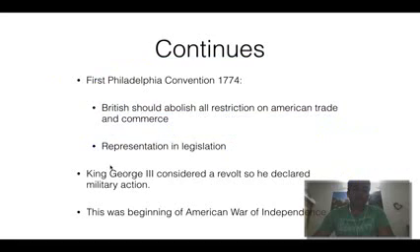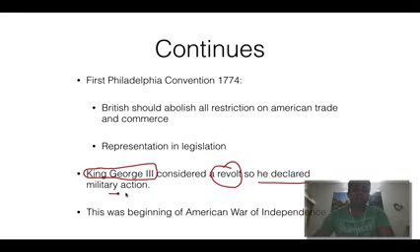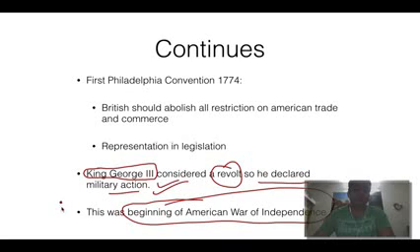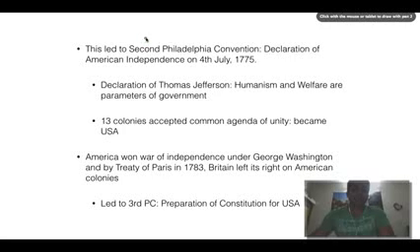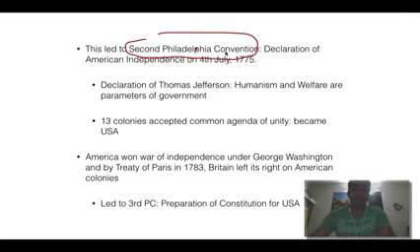But what happened? A fool, they always do not see the warning coming. So King George III considered it a revolt. He declared military action. What happened from that? It led to the beginning of the American War of Independence. Please make sure you do not do this in your life. Please heed the warnings which are coming your way. So this led to the Second Philadelphia Convention. The Second Philadelphia Convention led to the declaration of American independence on 4th of July 1776.